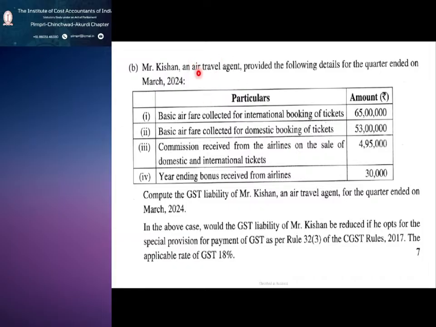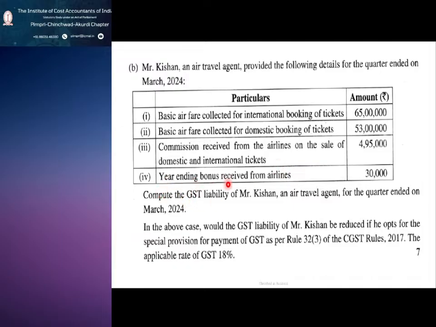In that, the second one, air travel related, we have seen. So in this air travel, basic airfare collected for international booking of tickets, basic airfare for domestic booking of tickets, commission received from airlines on sale of domestic and international tickets,